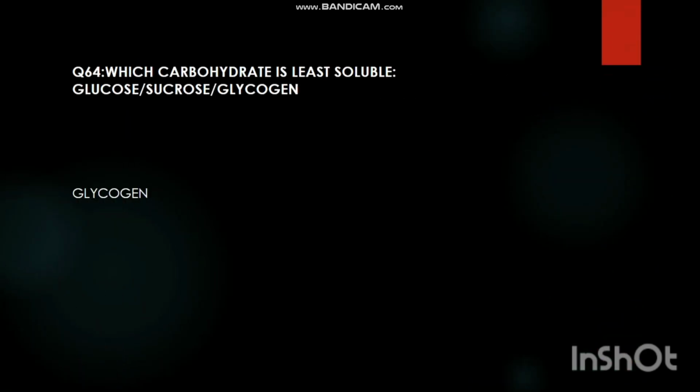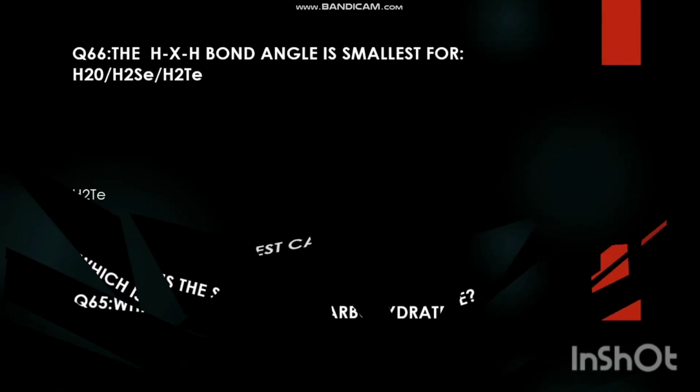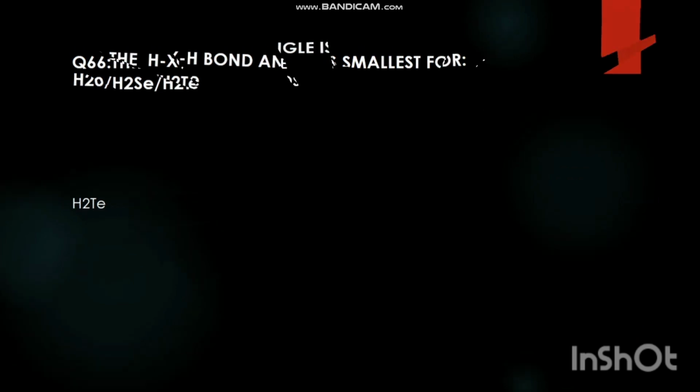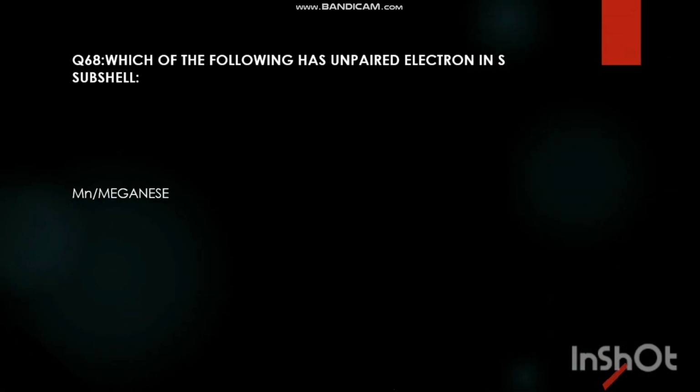Which carbohydrate is least soluble? Glycogen. Which is the smallest carbohydrate? Monosaccharide. The H bond angle is smallest for H2Te. If the Earth's radius were to shrink to half of its value, the day would only last 6 hours. Which of the following has unpaired electron in s subshell? Manganese.